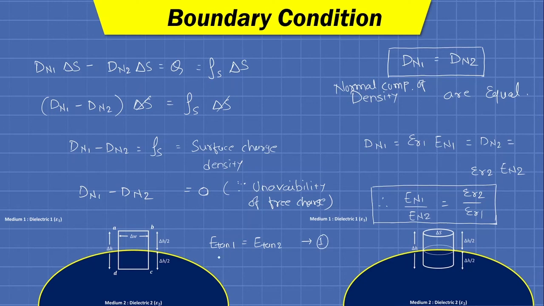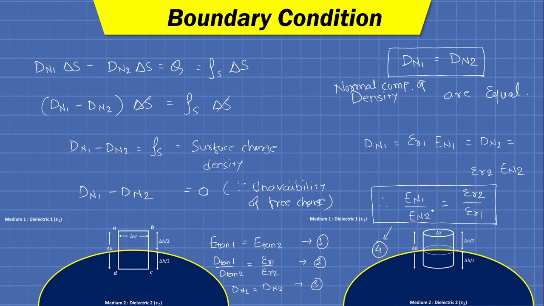The second finding was the ratio of the tangential component of density is equal to the ratio of relative permittivity of both the mediums. That is our second finding. The third finding is the normal component of density in both the mediums are equal, and the fourth finding is this one: the ratio of the normal component of intensity is inversely proportional to the relative permittivity of the particular mediums.